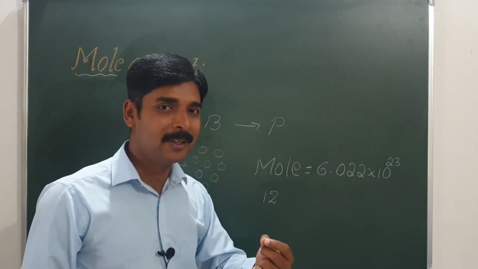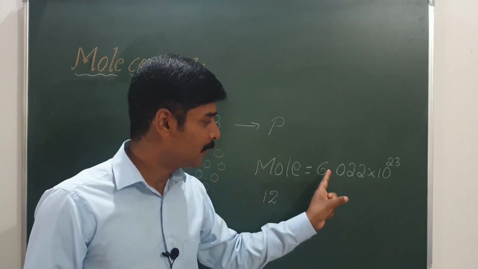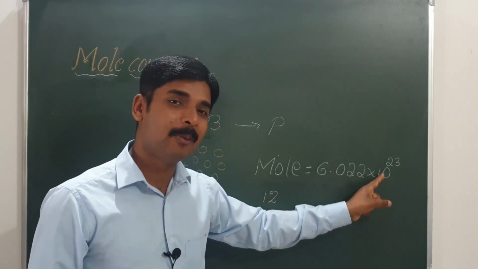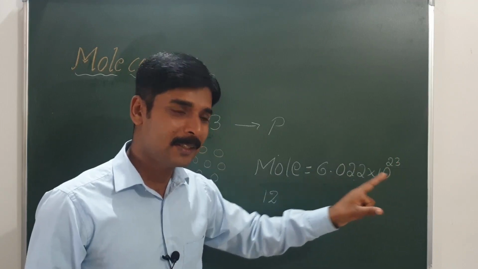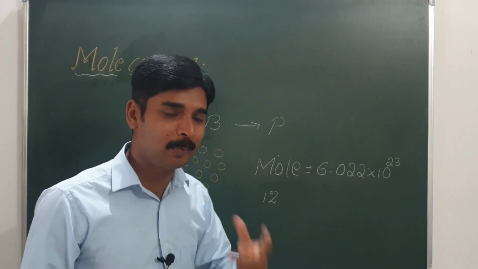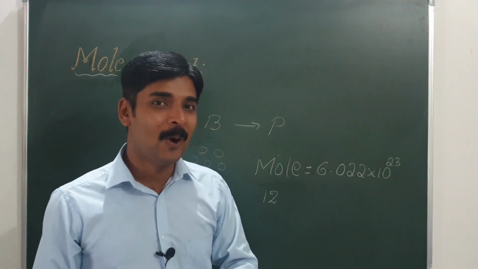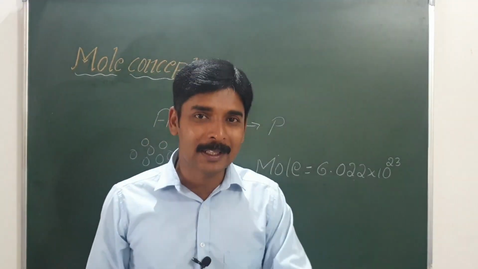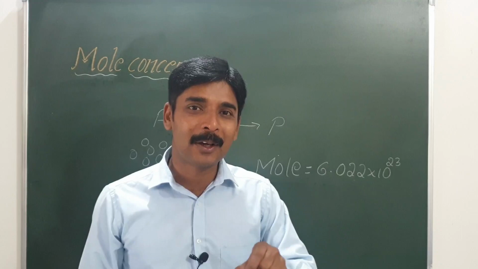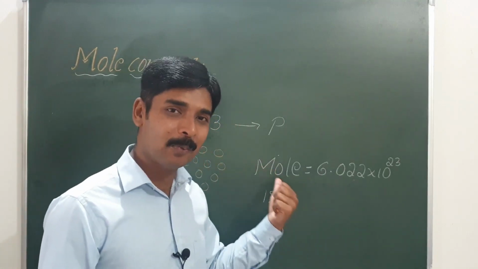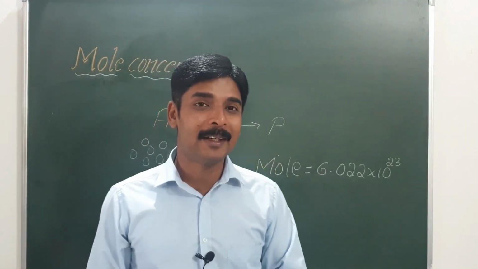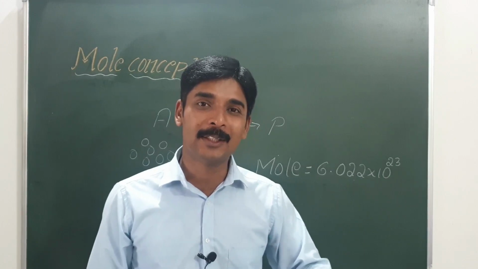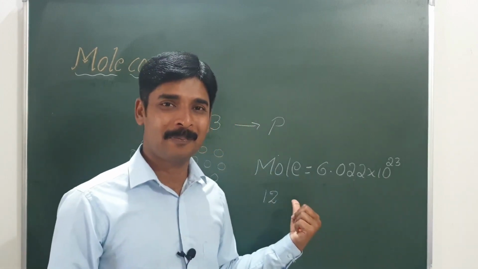For example, if anyone has 6.022 into 10 to the power 23 rupees with him, that is, if anyone has 1 mole of rupees, and all the 7.8 billion people on this earth start counting this 1 mole of rupees, it would take 4 billion years for them to finish counting.